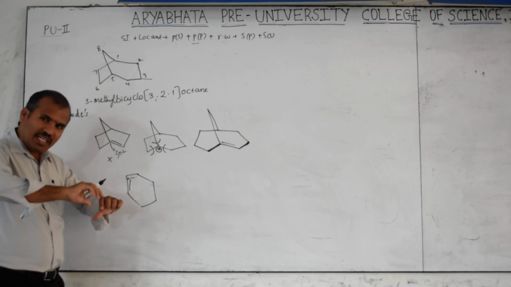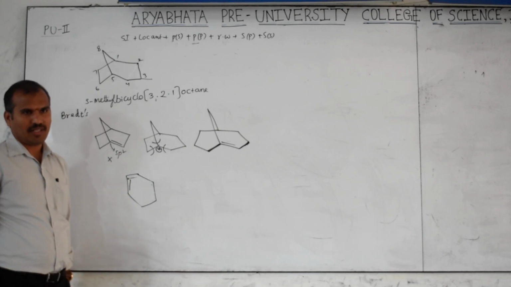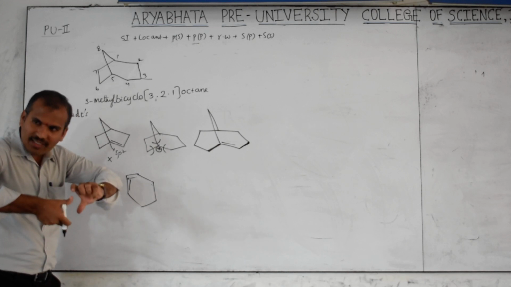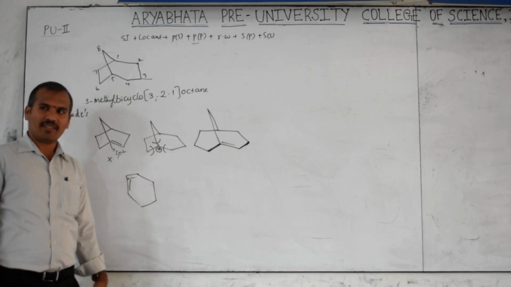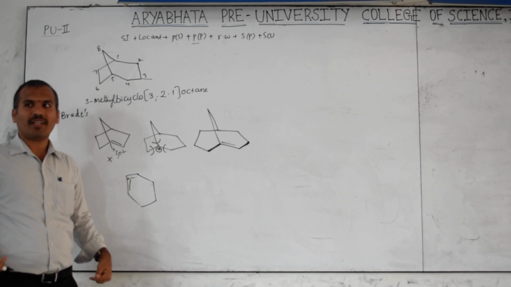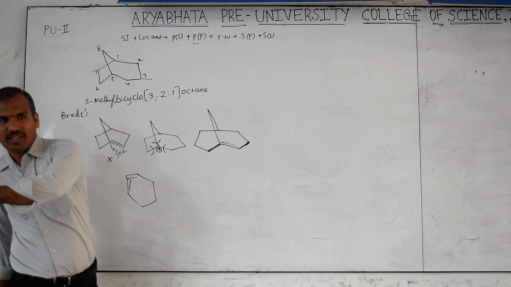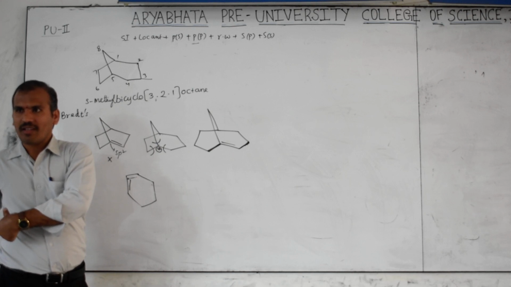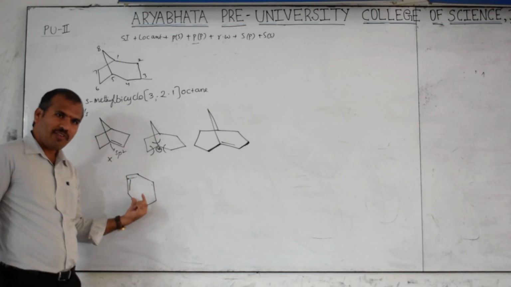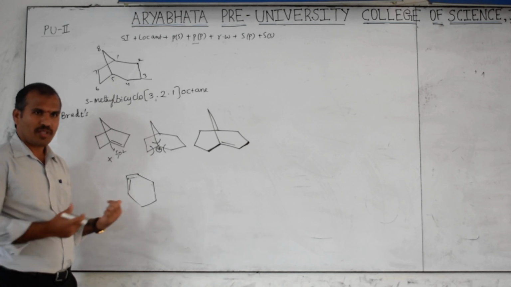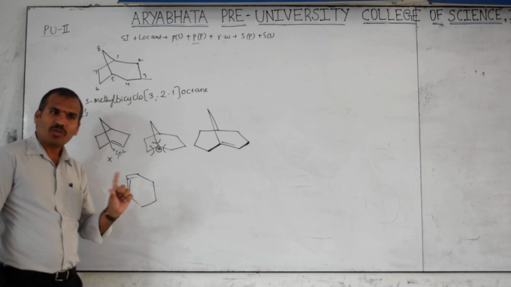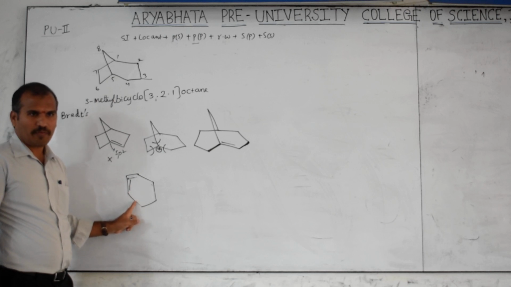This smaller ring, you can twist it, but angle strain will be there. When you twist like this, at that time you get a strain. Now the angle is like this, no strain. A long time I can stand like this. If it is twisted, then will I feel strain or not? So here also this ring will feel strain. That is called ring strain or angle strain. Due to strain, it does not exist in the trans form.